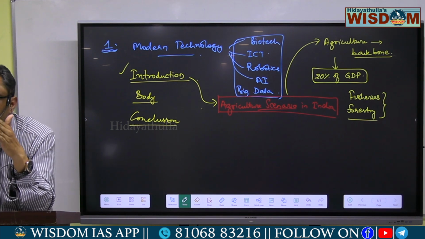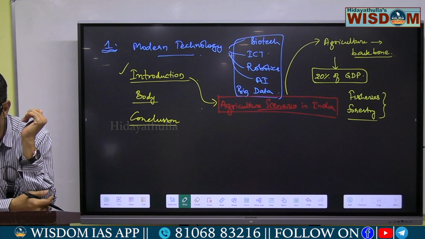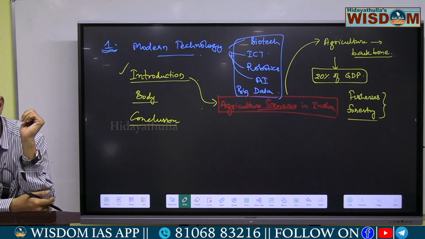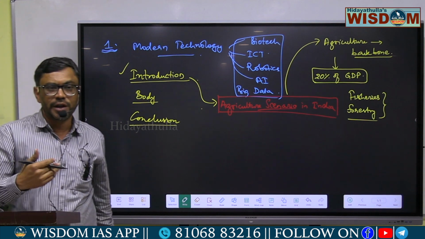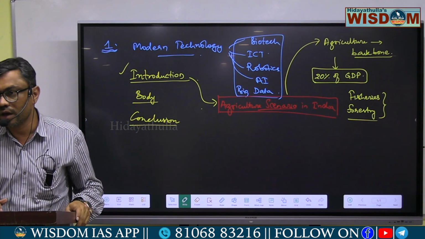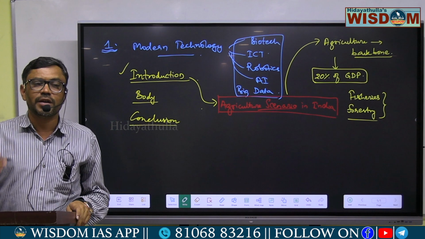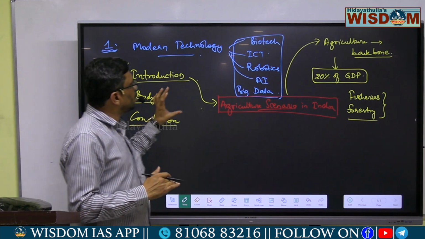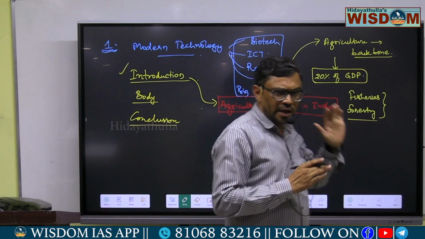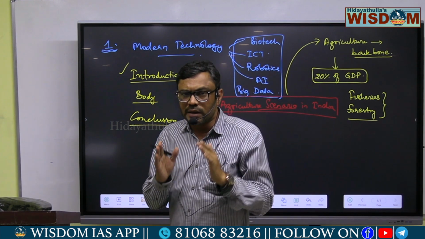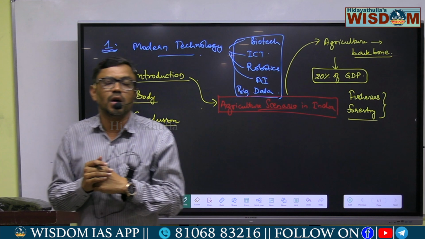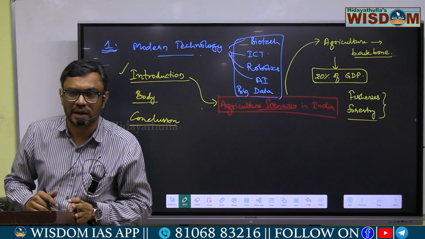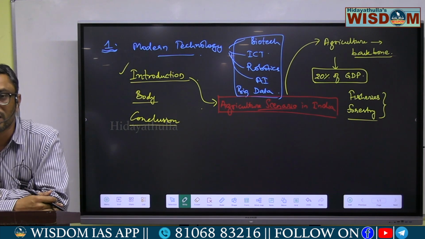After giving this information, the need of the hour is to educate the farmers in the use of modern technology to increase their productivity and efficiency. So in the introduction part, we have to mention the agricultural scenario in India, and then the role of science and technology: why we have to impart science and technology in the agriculture sector.